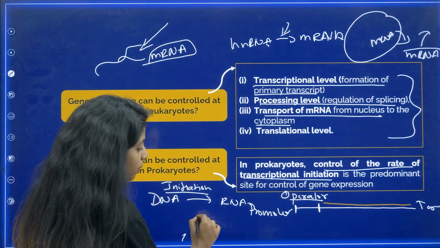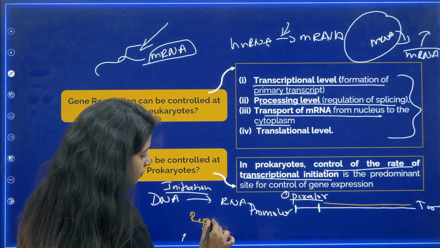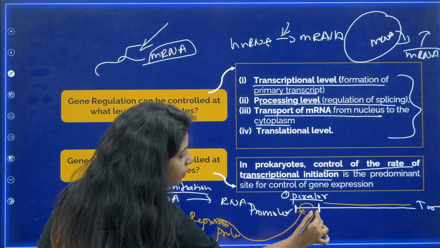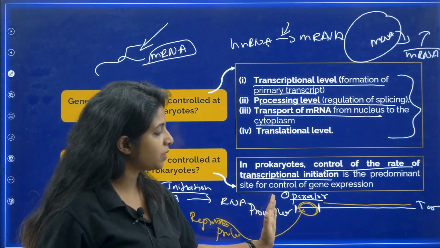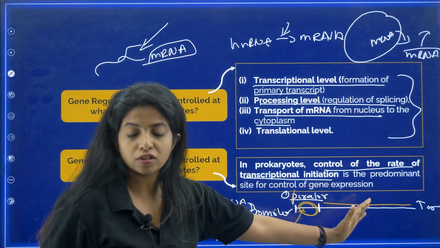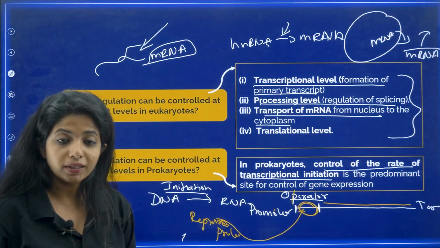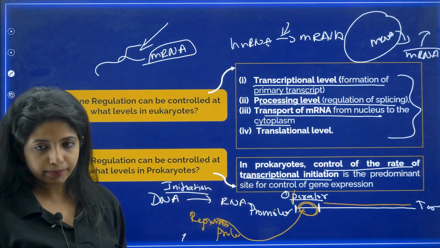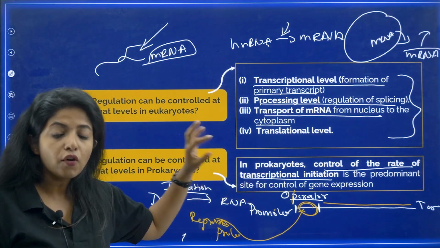So, I would be making some repressor protein, and this repressor protein will go and bind on the operator. Now, even if RNA polymerase tries to do transcription, it won't be able to do this particular transcription. So, this is the role of the operator, my dear children. And this happens in the case of prokaryotes.